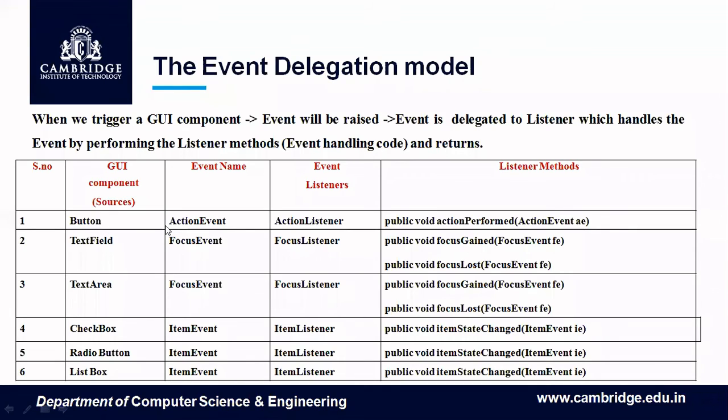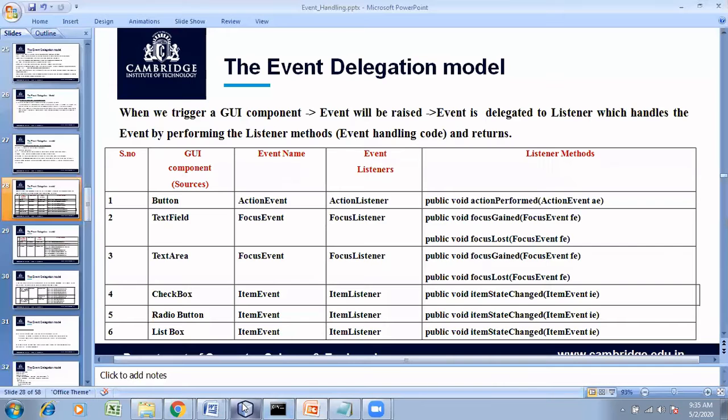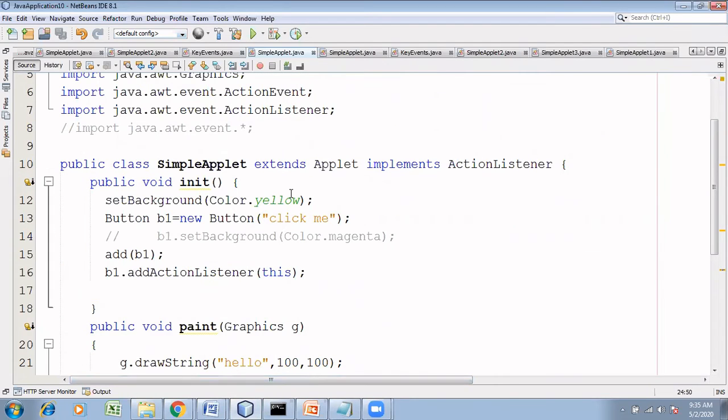So now at least remember this. Button means action event. Action event means it should be implemented by action listener. Action listener has only one method called action performed. With this knowledge, come to the program which we have written. The sequence goes like this. We need a container, so simple applet extends applet. In the same class, I'm going to have the event handling code. Therefore, for event handling code, I should implement the interface: implements action listener.